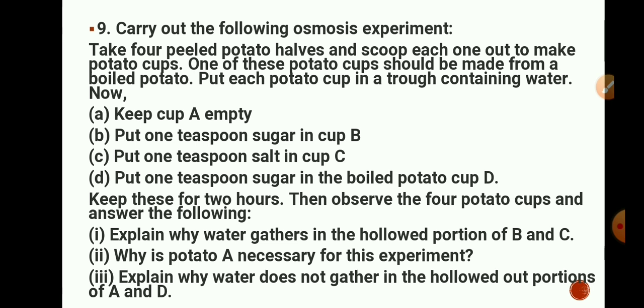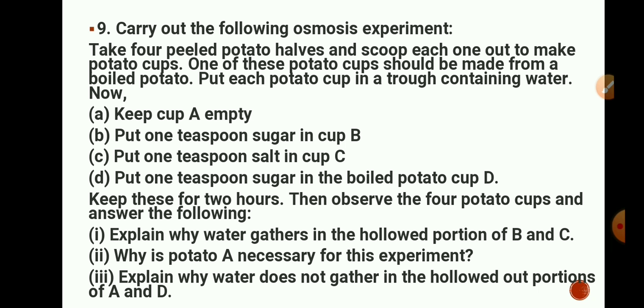Next question is question number 9. Carry out the following osmosis experiment. Take 4 peeled potato halves and scoop each one out to make potato cups. One of these potato cups should be made from a boiled potato. So out of these 4, one potato should be a boiled potato. Put each potato cup in a trough containing water.